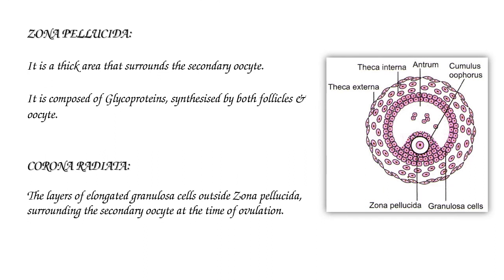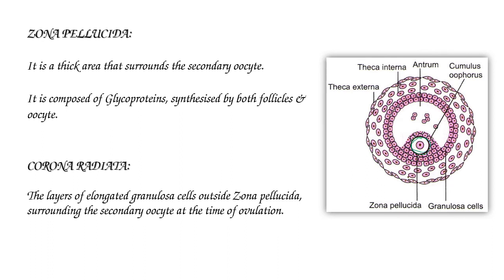The next structure in the Graafian follicle is zona pellucida. It is a thick area that surrounds the secondary oocyte. So coming to the diagram, this is the secondary oocyte, and it is surrounded by a thick layer.